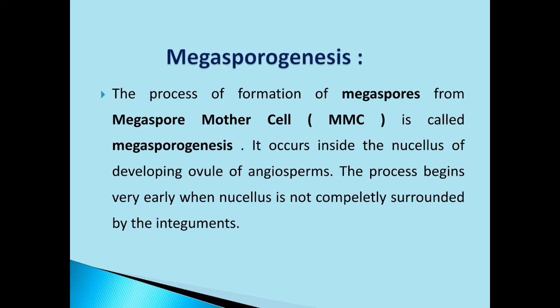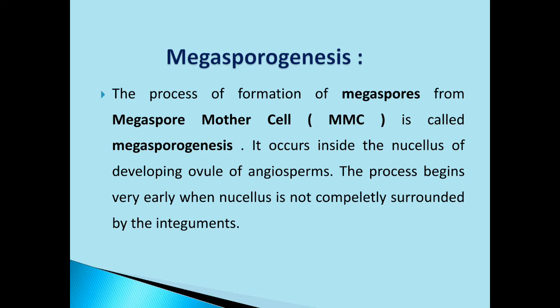This process is known as megasporogenesis. And as it is written here, the process begins very early, when the nucellus is not completely surrounded by the integuments.